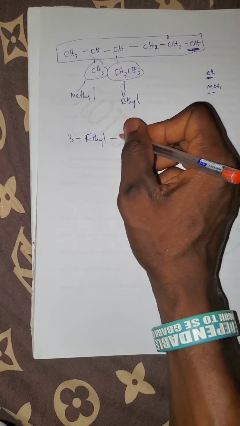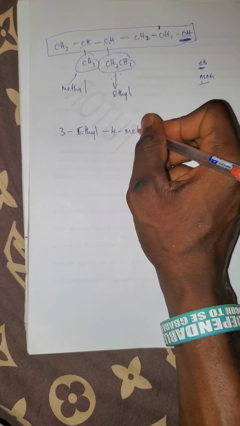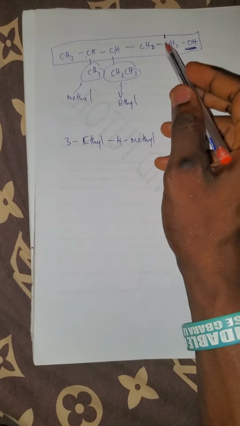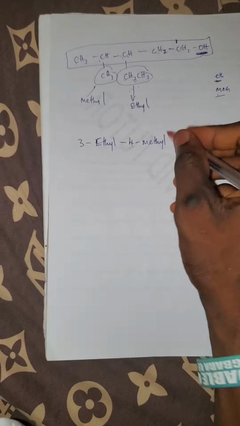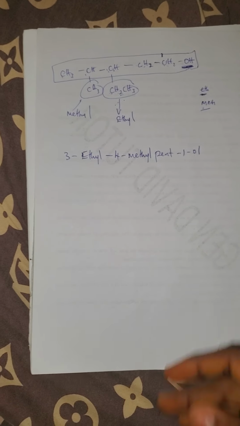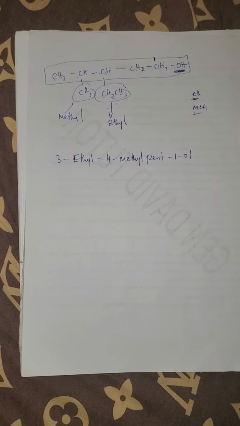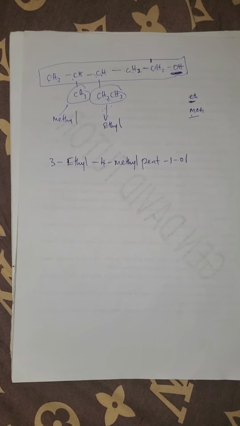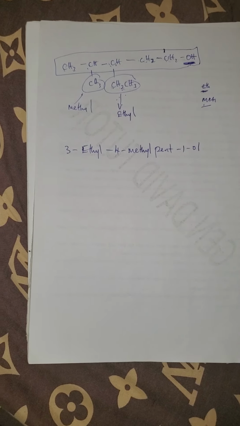Then methyl is at number 4, so we have 4-methyl. The parent name is 1 2 3 4 5, and 5 is pent. We have pent-1-ol, or we can have pentanol straight up.